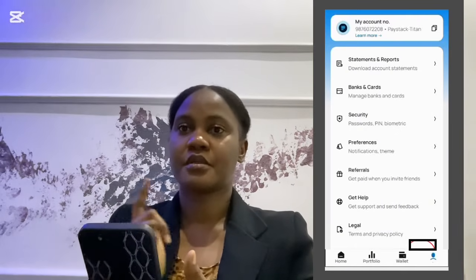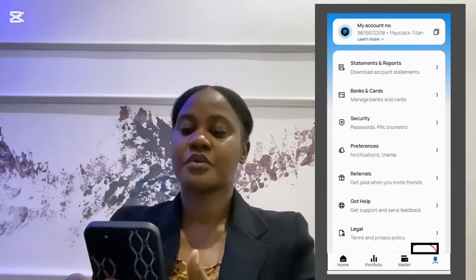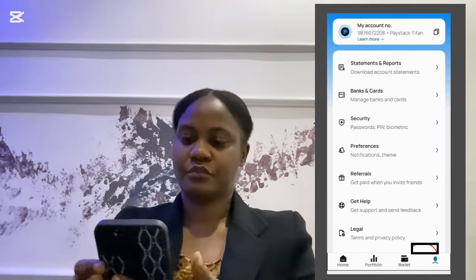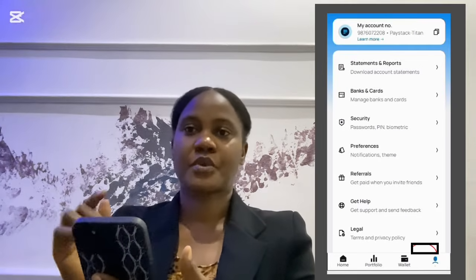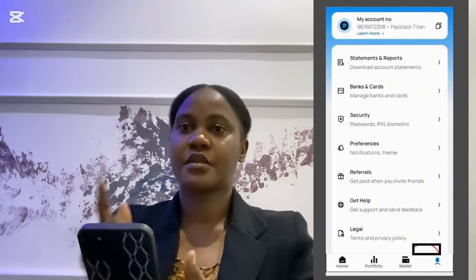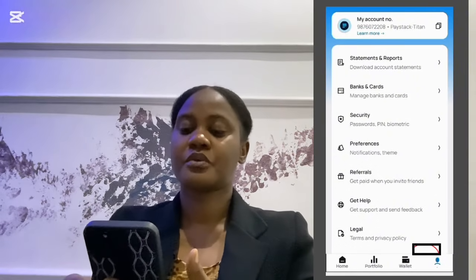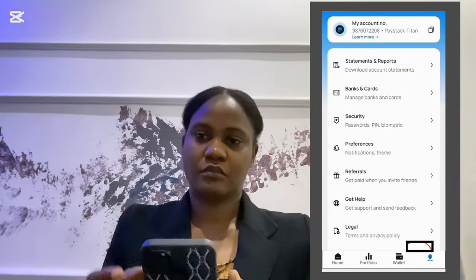So this is the page where you will now see your account number. You can see one up there, my account number. Just those numbers below there, that will be your account number, where you will pay in the amount that you want to use to fund your wallet. You can pay in any amount of money, but when you are investing, you only take out the amount of money that you want to invest.